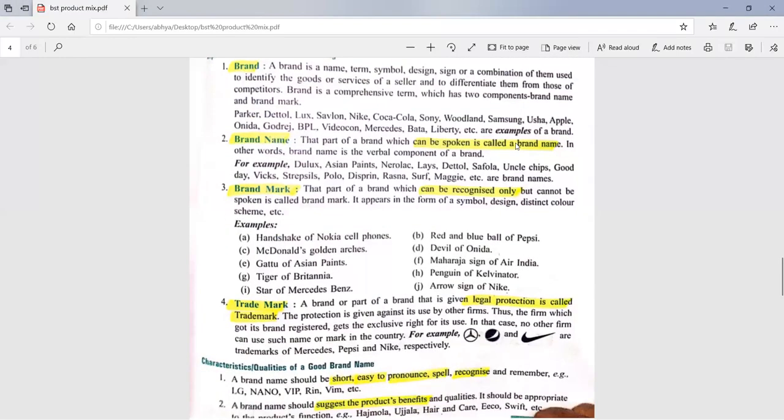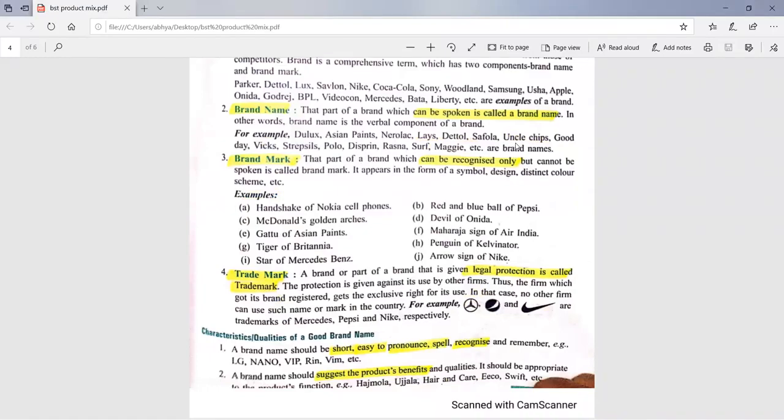Now the trademark. Trademark is that part of brand which is given legal protection. Legal protection means that particular mark or that particular name is associated with you only. Others cannot use that brand name. When legal protection is given to the brand, then it becomes a trademark. The firm which got its brand registered gets the exclusive right for its use. In that case, no other firm can use such name or mark. If anyone else is using it, then you can take action against them.